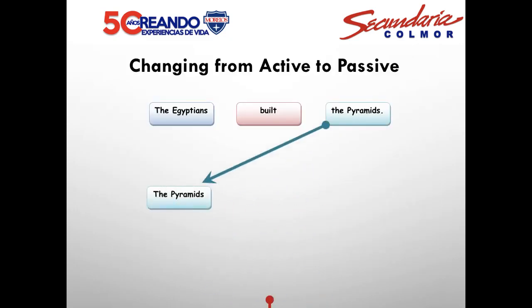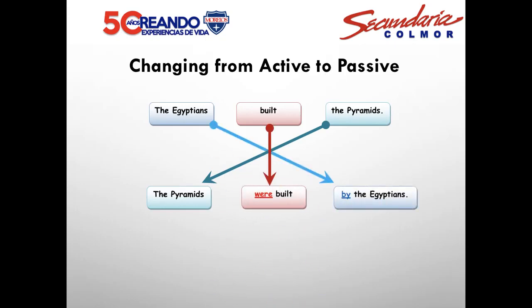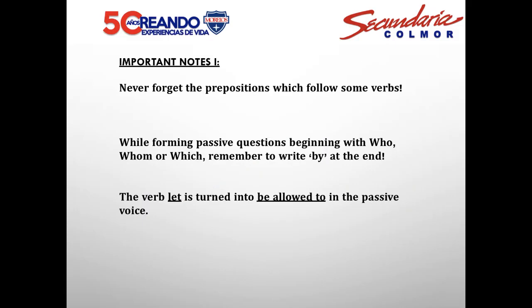When we are changing the form from active to passive, we are crossing, in this case, the Egyptians at the end and the pyramids at the beginning. And we change built to were built. This is changing from active to passive. In this case, we have the active in the first part, and the passive in the second. We are changing, in this case, the subject to the end and the person of the act to the beginning.